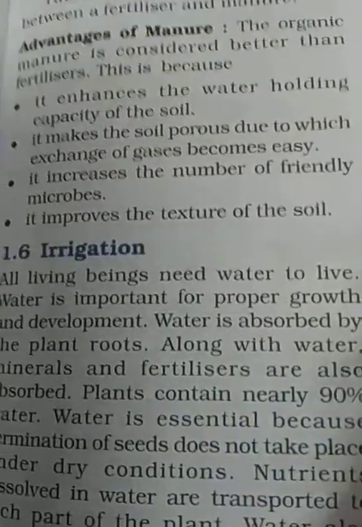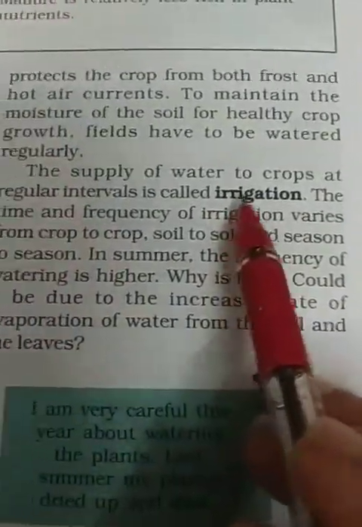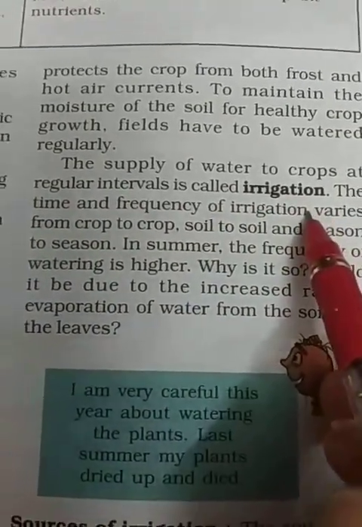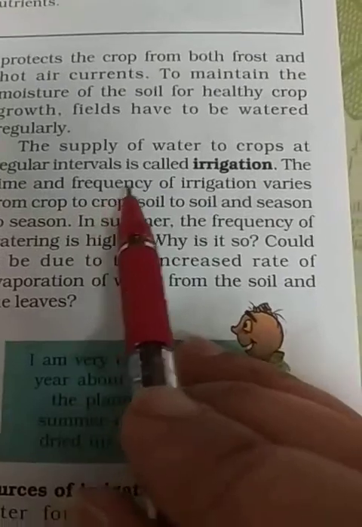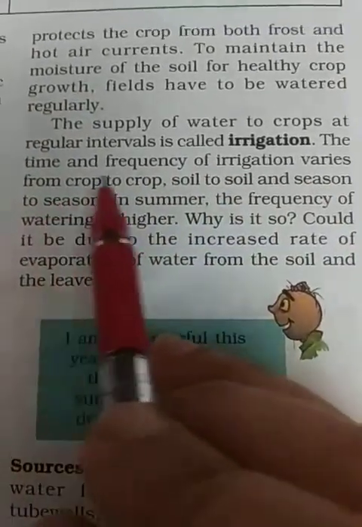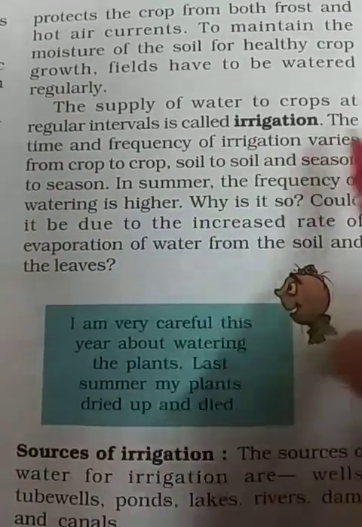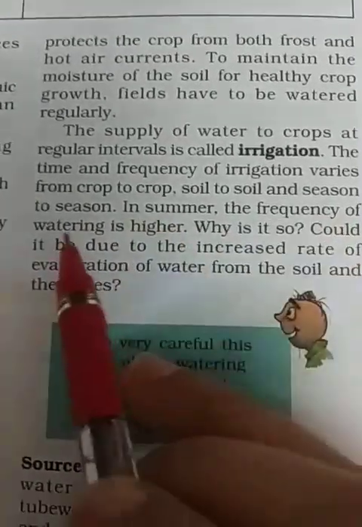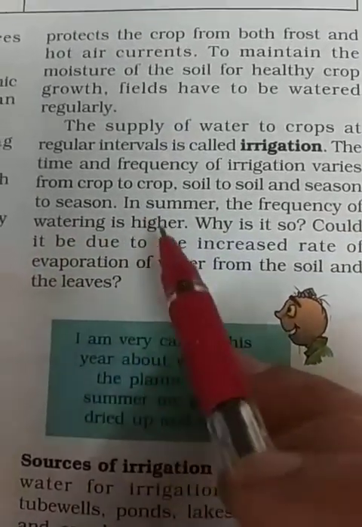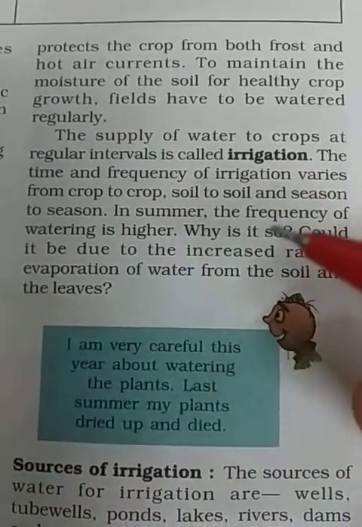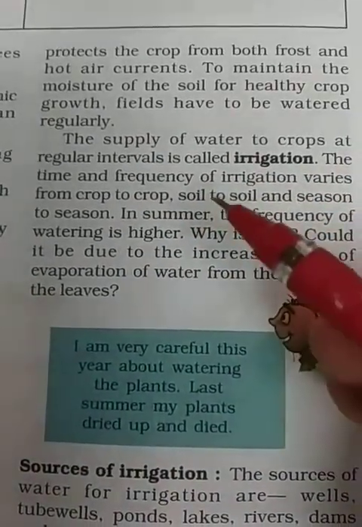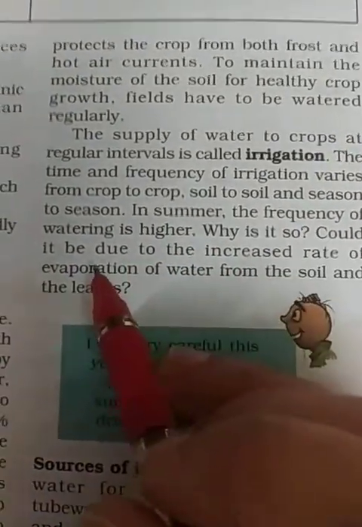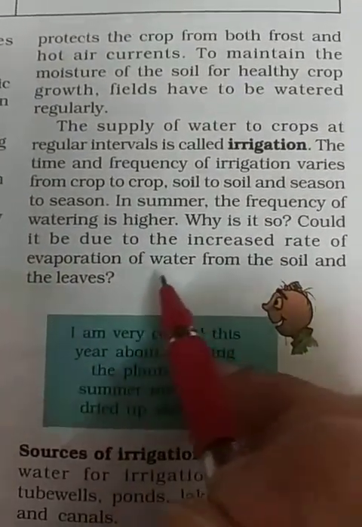The supply of water to crops at regular intervals of time is called irrigation. The time and frequency of irrigation vary from crop to crop, soil to soil, and season to season. Like in summer, the frequency of watering is higher, whereas in winter it is less than summer, and in the rainy season it is very less. Could it be due to the increased rate of evaporation of water from the soil?